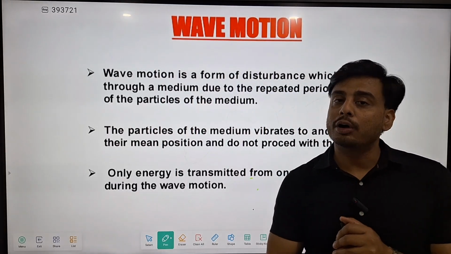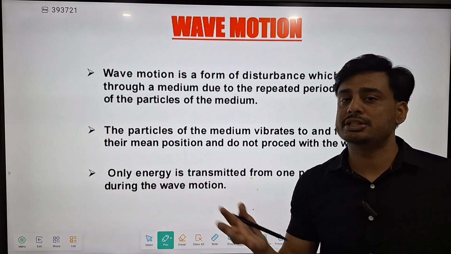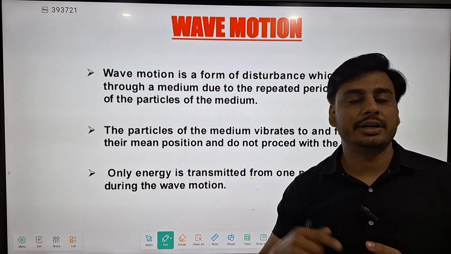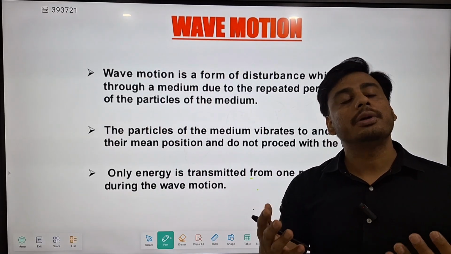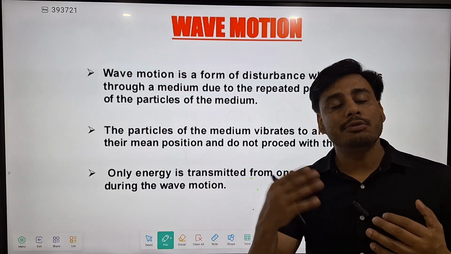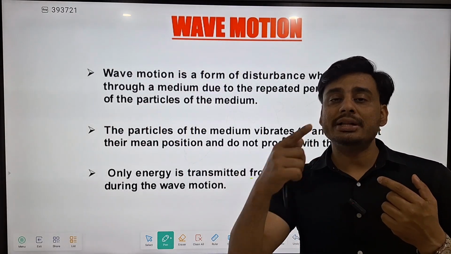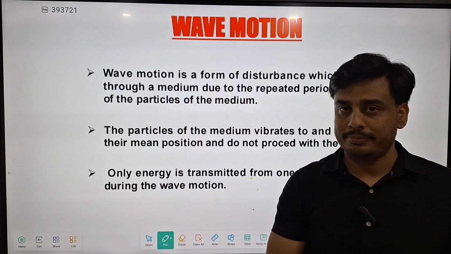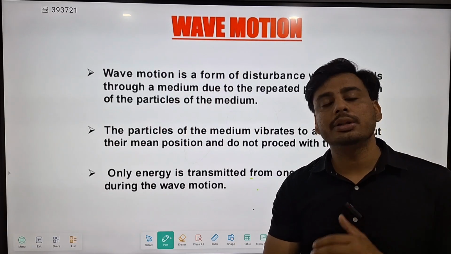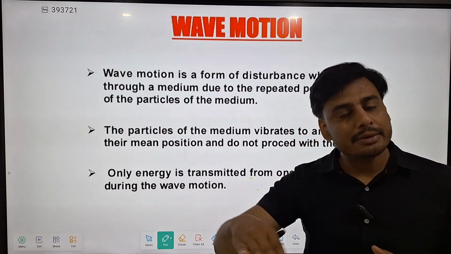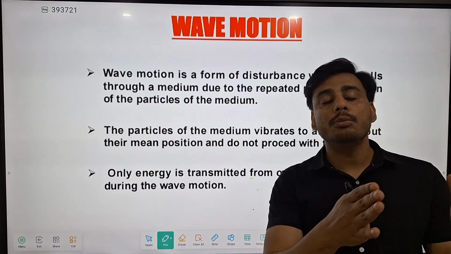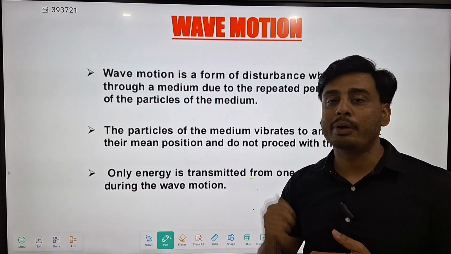A wave is nothing but a form of disturbance. Any type of disturbance if created, then a wave is generated. For example, I am talking now, so a sound wave is created. So this disturbance in the medium is nothing but a form of wave. Similarly, if you throw a stone on a water body, then you will see waves are created. So any form of disturbance is known as a wave.